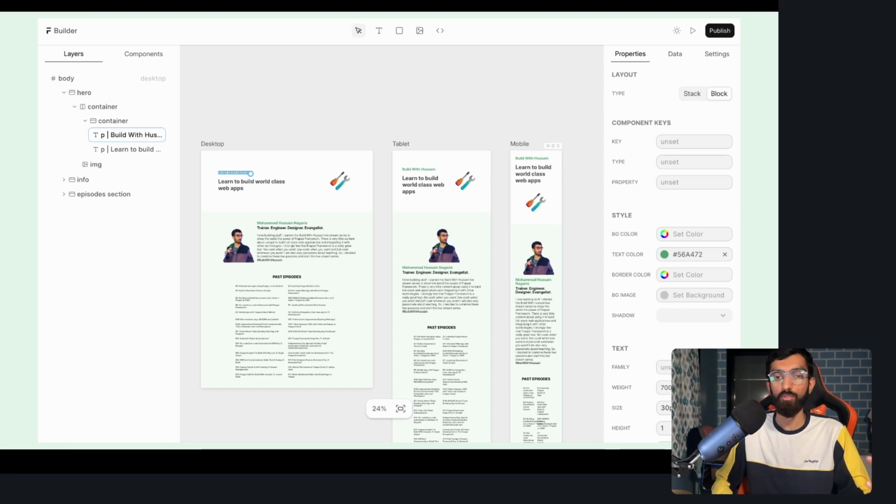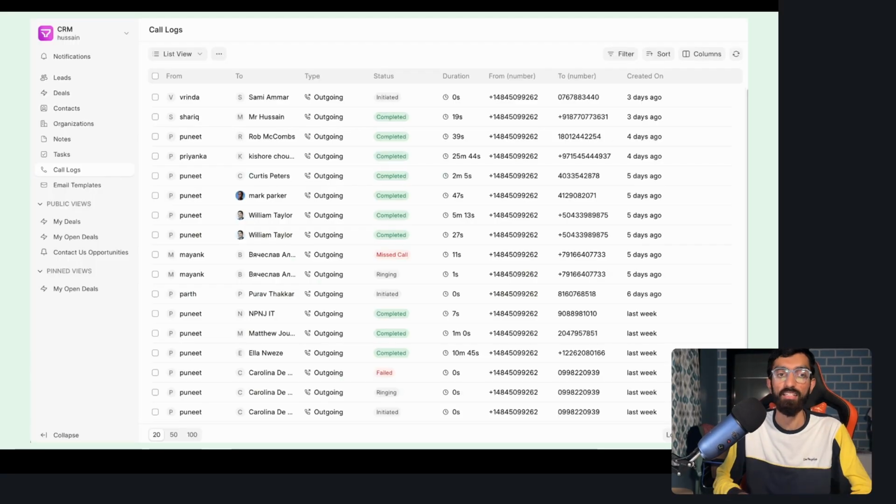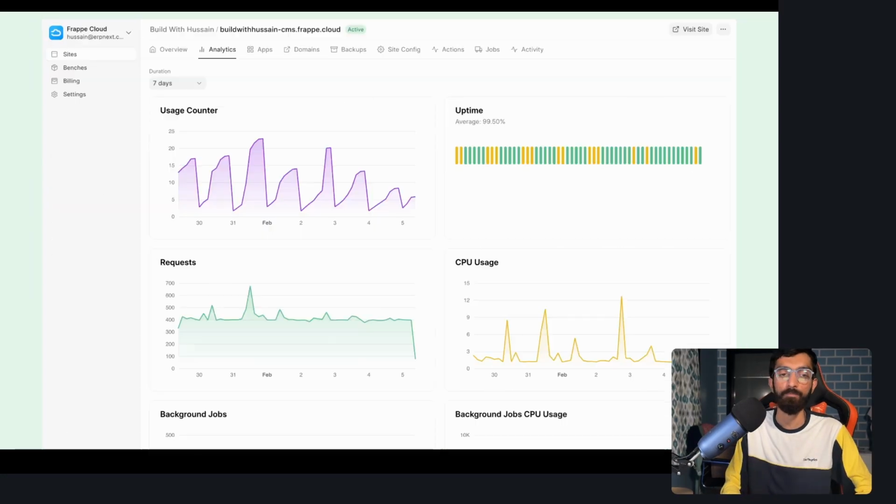This is Frappe Builder. It lets you build web pages. It is just an app. Think of Frappe framework as an operating system. You can install apps built by us or the community. You can build your own apps and all of them live on one site. You can create web pages just like Figma, but it outputs real web pages that are live on your site. What you see now is Frappe CRM, which is also one of the new products. As I mentioned, Frappe Cloud also runs on Frappe framework. This is a screenshot from Frappe Cloud, which helps you manage Frappe sites and benches.